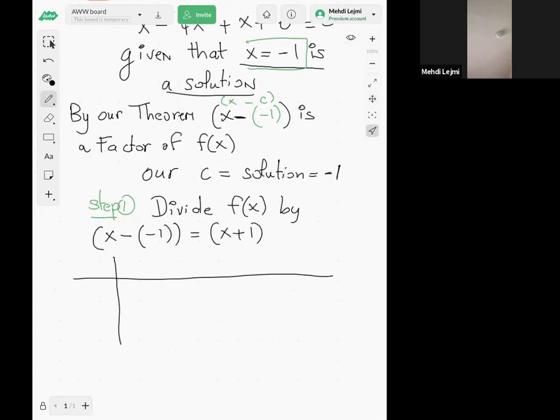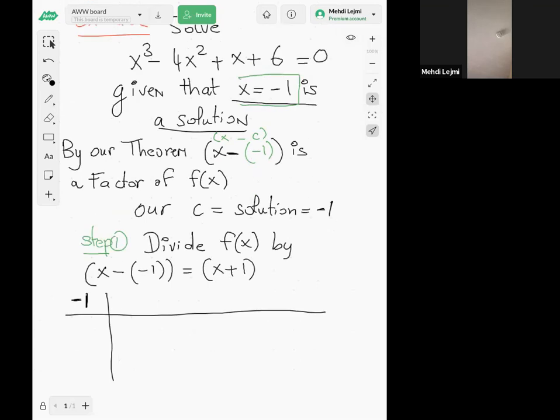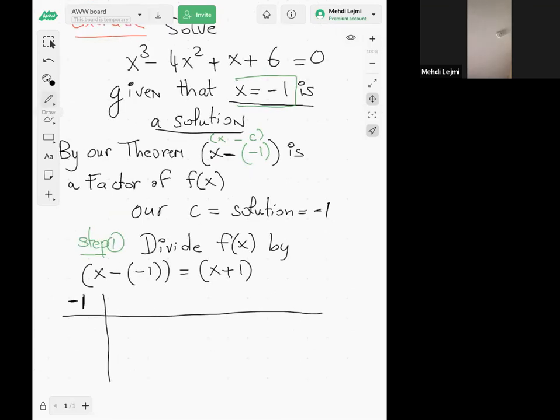So here's my division table. Here's my c, which is -1. My f of x is 1x cubed minus 4x squared plus 1x and then plus 6.